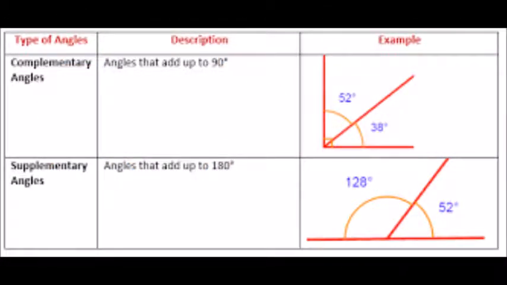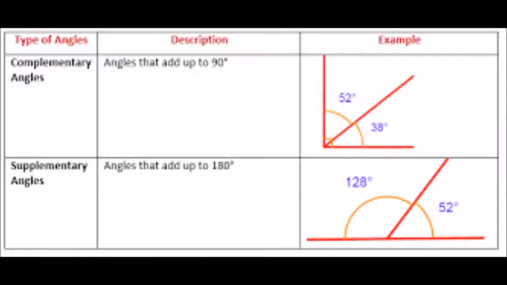Then we talk about complementary angles and supplementary angles. When these angles are friends, at that time we can talk about their relationship. So 90 degrees talks about the age of the relationship. Complementary angles are the ones which have 90 degrees as the sum of both of these angles.